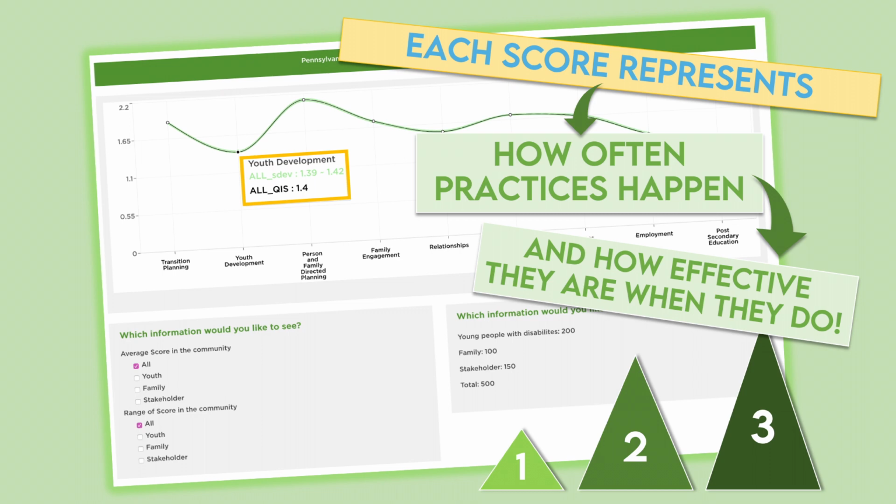A score greater than 1, but less than 2, means that practices are mostly matching up with how the TD framework defines effective transition. And finally, a score greater than 2, all the way up to 3, means that practices are strongly matching how the TD framework defines effective transition.